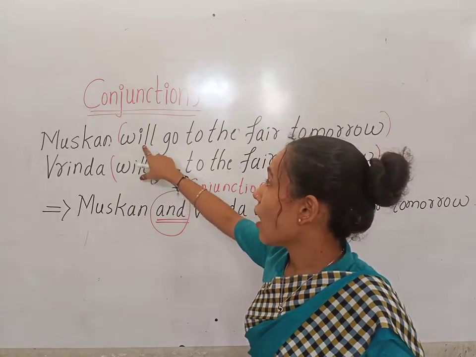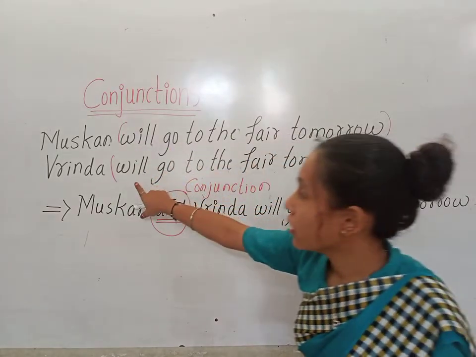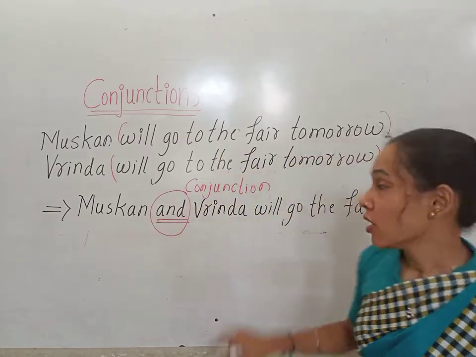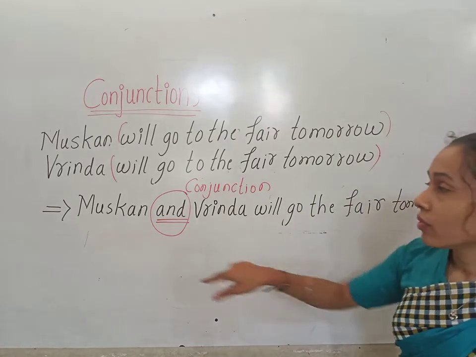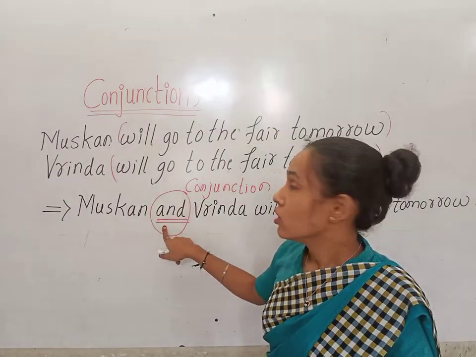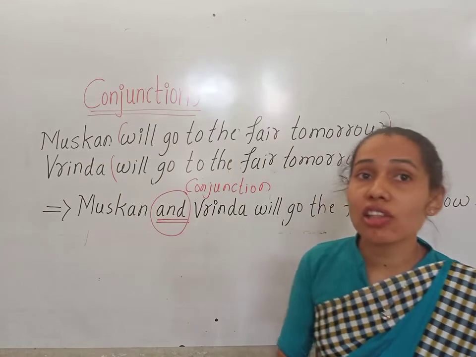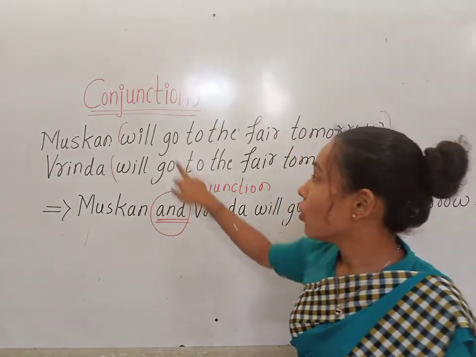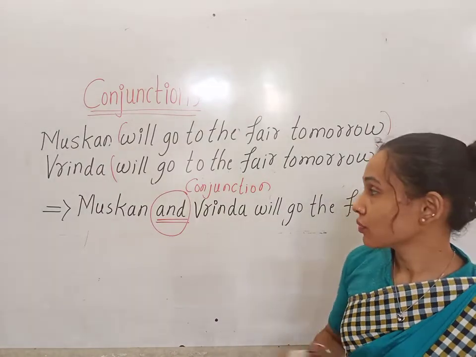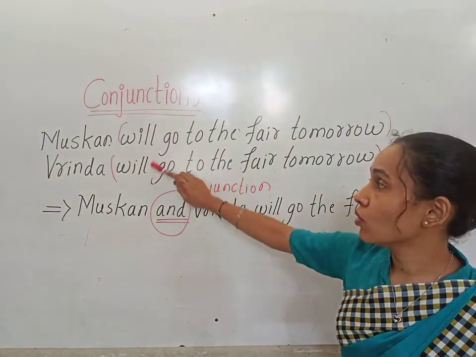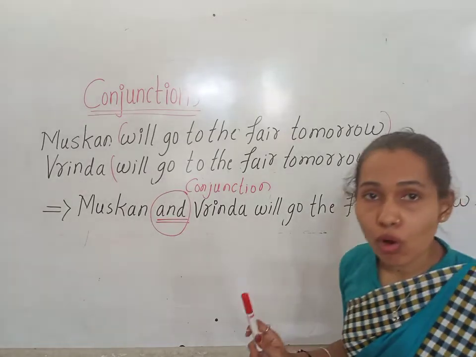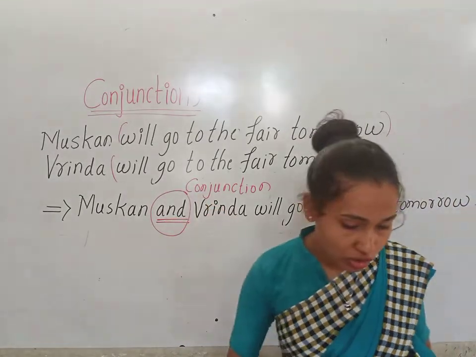So here the common part is will go to the fair tomorrow. They both are same, so we have to use it only one time. And here, between Muskan and Vrinda, we have to add the conjunction and. So this conjunction and is joining both sentences together. After joining these both sentences we got Muskan and Vrinda will go to the fair tomorrow. So here and is the conjunction, children.